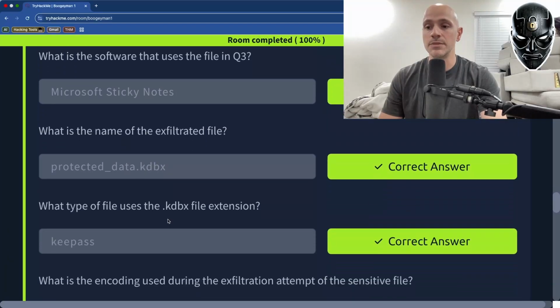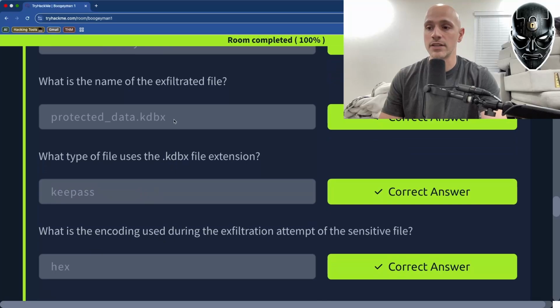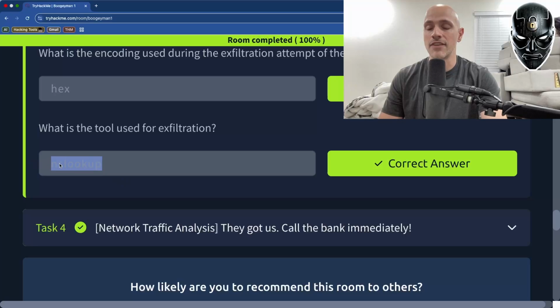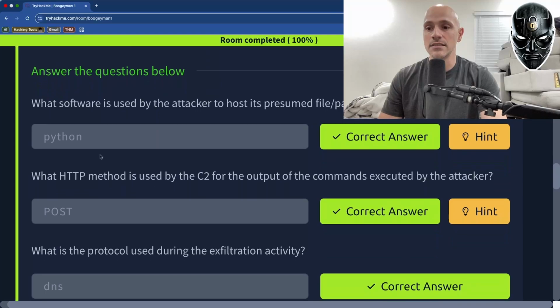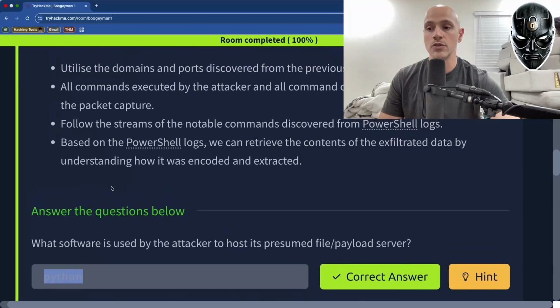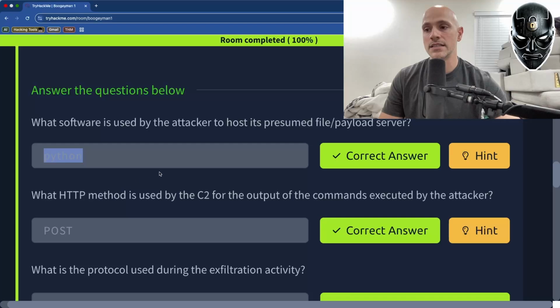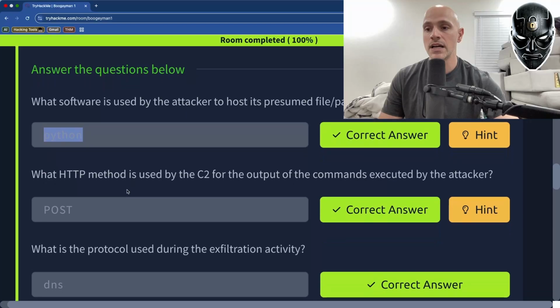But we found a KDBX file that he was exporting. We found out that KDBX is a KeePass file, and that it's encoded in hexadecimal. The final tool that he used for the exfiltration was nslookup. Then we looked at the headers of the packet inside of Wireshark, and we looked for bpackaging.xyz again. We found that the very first one was the Python one. So we just looked at the HTTP headers, and we narrowed it down for the C2 server, which is cdn.bpackaging.xyz.